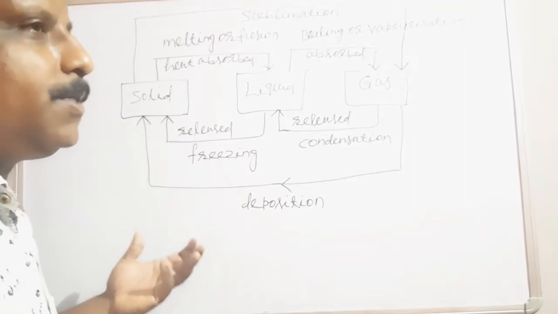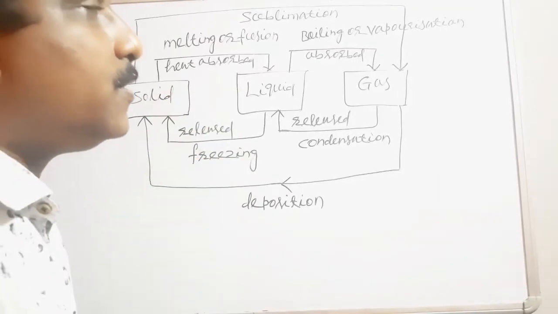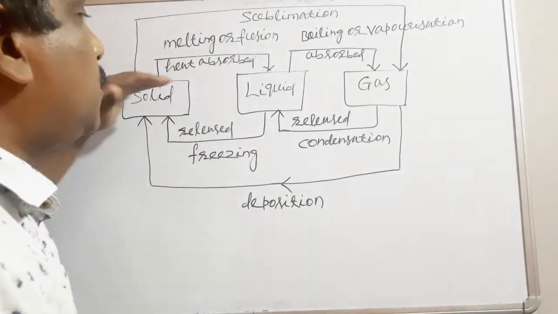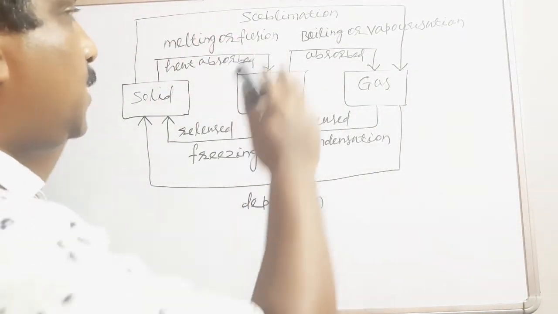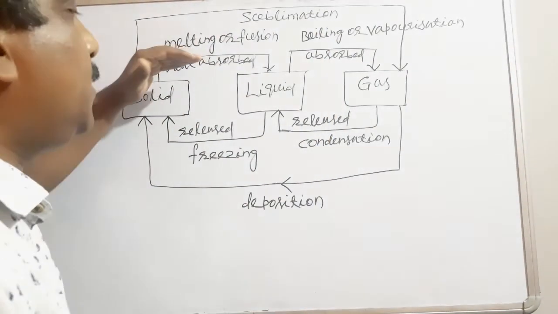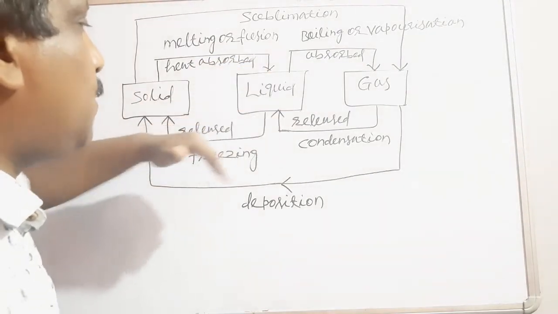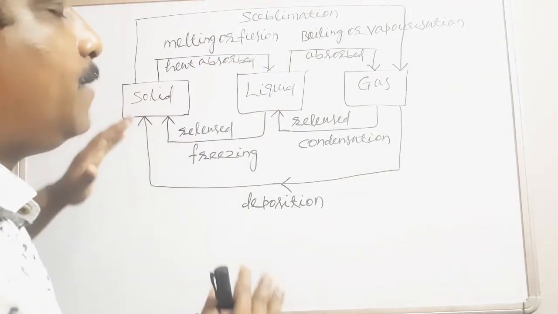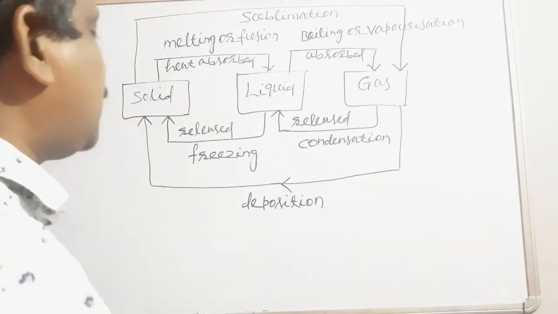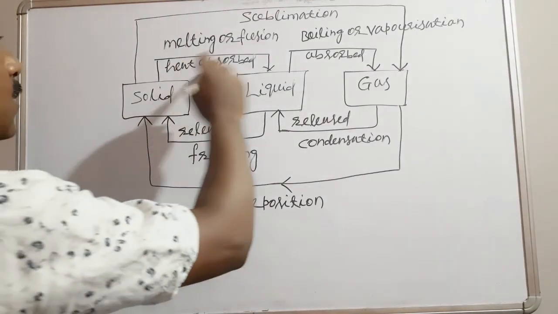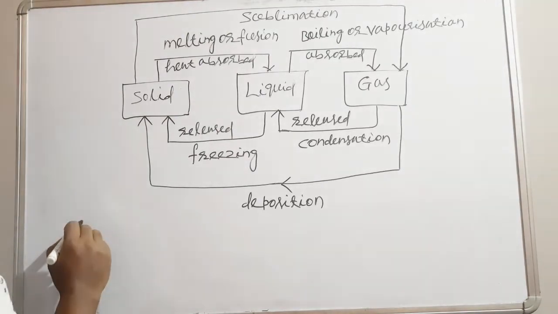So is it an easy way to write all the definitions or not? Very easy. From solid to liquid, liquid to gas, you just visualize this diagram in your mind. In the upper part it is absorbing heat, in the lower part it is releasing heat, and temperature remains constant. So I am writing one definition for you. Suppose this melting or fusion.